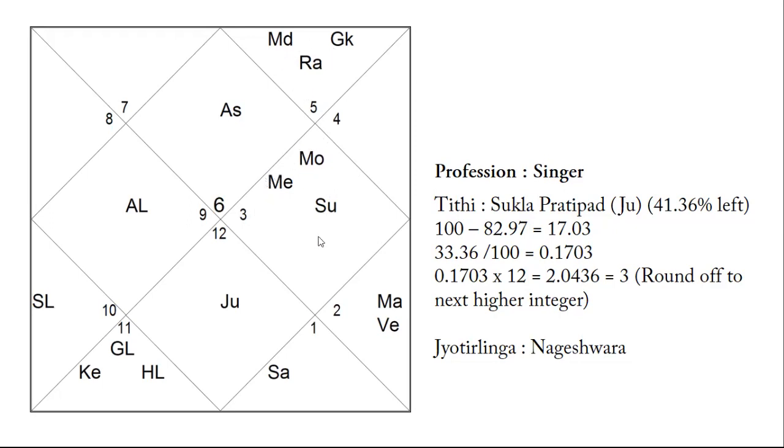So she will be doing something which is connected with out-of-the-caste kind of thinking, an out-of-the-caste kind of profession. So there is moon, sun, and Mercury. So this Rashi is very much important throughout her life because of the communication. So from this chart also you can say that if she wants to do anything in her life, she will have to communicate, or she will have to do something which is out of her caste, maybe in a different language.